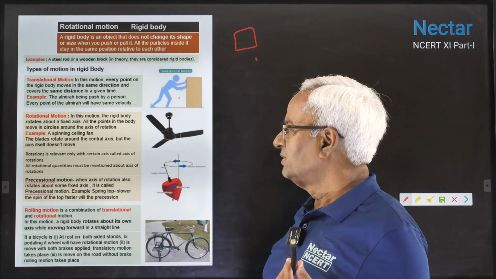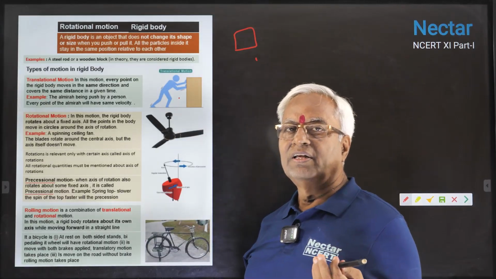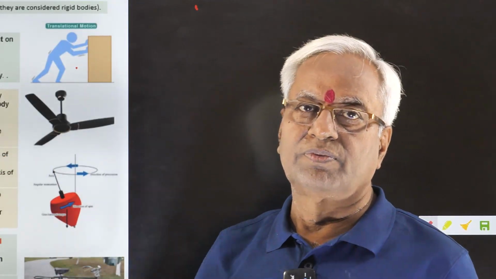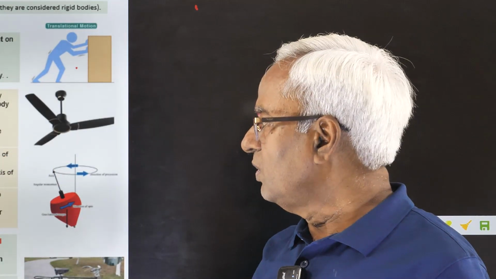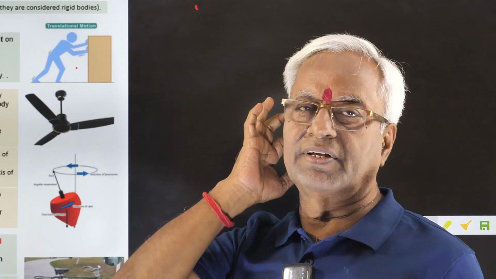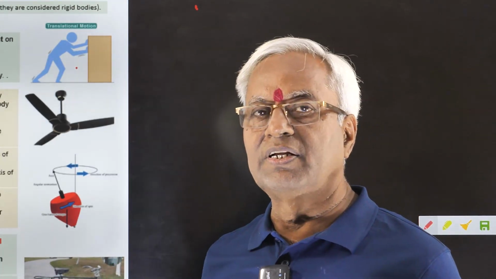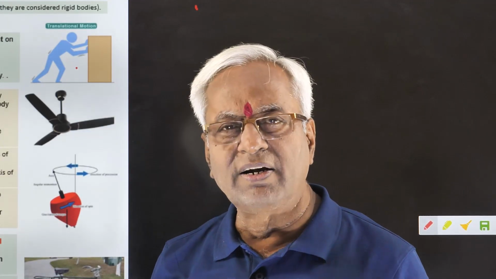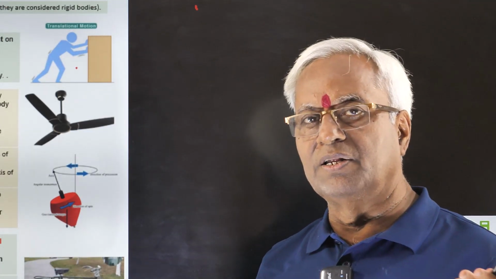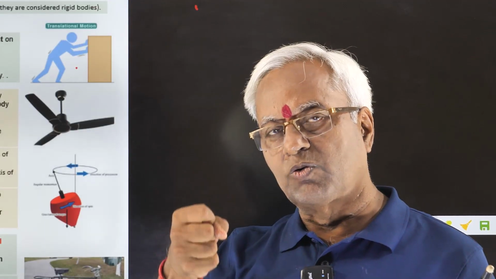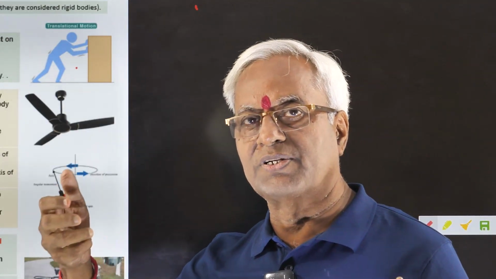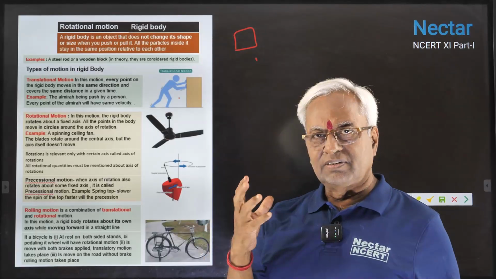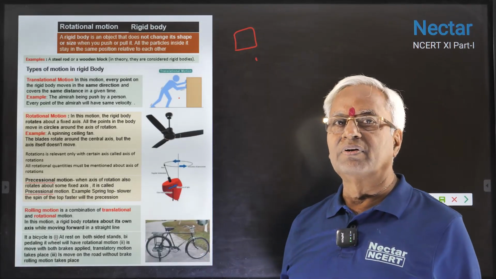And finally, the most interesting, which we are actually aiming at by doing all this: rolling motion. Rolling motion, you might say in simple mathematics, is a combination of translatory and rotatory motion. For finding any quantity regarding rolling, you have to find the quantities for translatory and rotational motion and then you sum up.